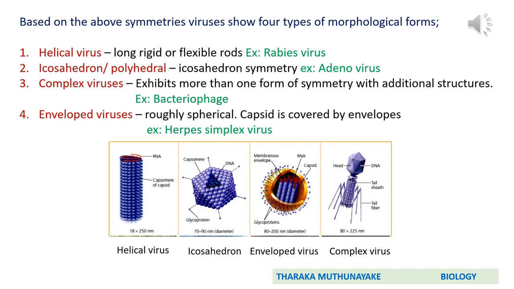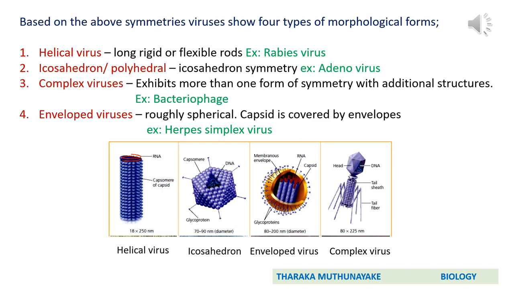The third one is complex viruses. These exhibit more than one form of symmetry with additional structures. Example, bacteriophage or bacteria-infecting viruses. You can observe bacteriophage in this diagram. That's the fourth diagram from your left-hand side. You can observe there in a bacteriophage, the head has an icosahedron shape, and they have a tail with helical shape. To the tip of the tail, fibers are attached. That's why it is said it consists of more than one form of symmetry with additional structures.